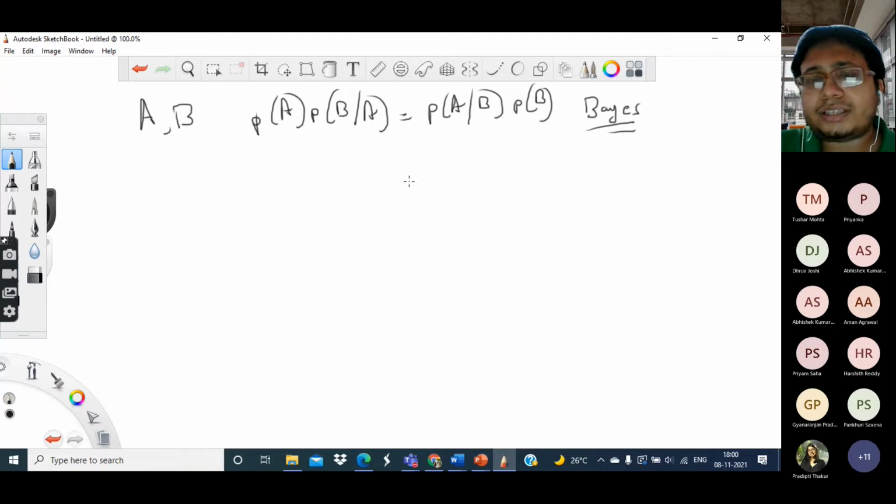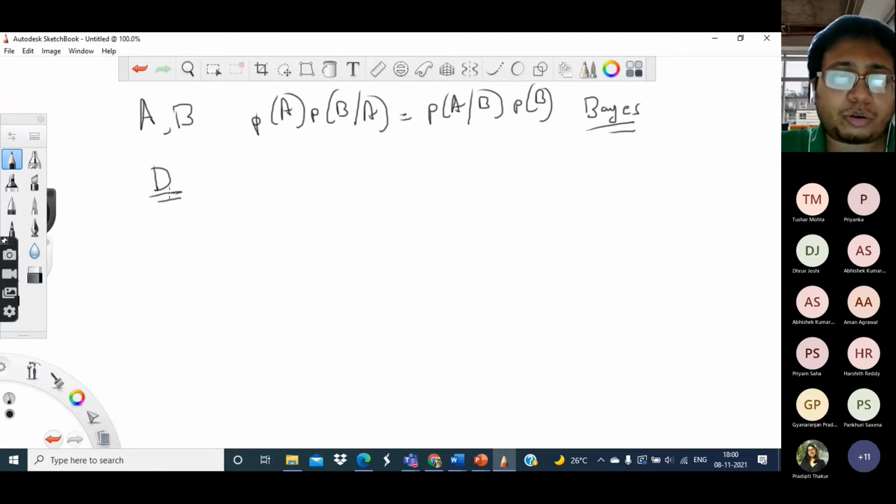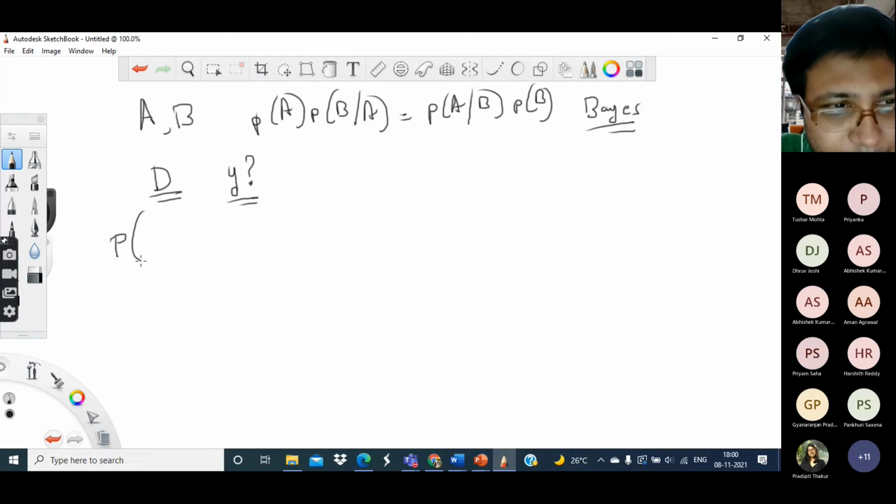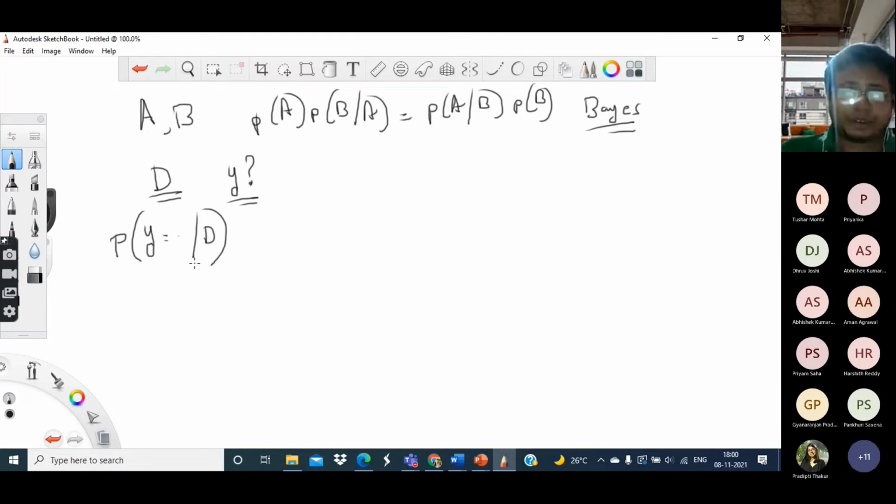Now in this case, you are given a document D, and you have to predict its label Y. So what you really need is a distribution like this: probability Y equal to something given D. Given that this is my document, what is the probability that this is related to science and technology?